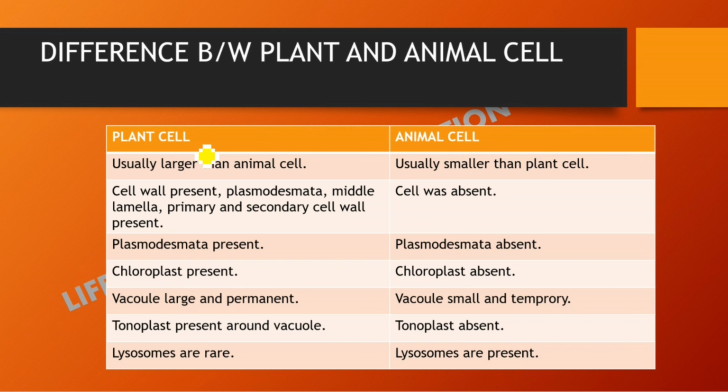So plant cell is usually larger than animal cell. Here the cell wall is present, plasmodesmata is also present, middle lamella, primary and secondary cell wall are present. So plasmodesmata is present as discussed in this point. Then chloroplast is also present here in plant cell. Large and permanent vacuole is also present. Tonoplast present around the vacuole. Okay, and lysosomes are rare in plant cell.